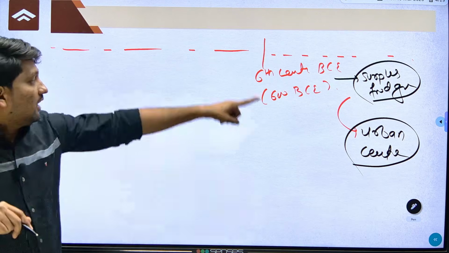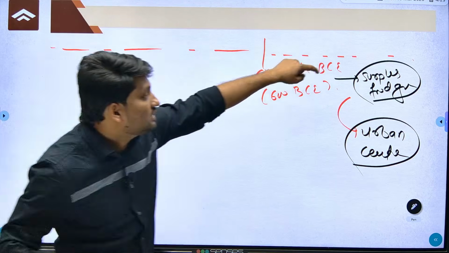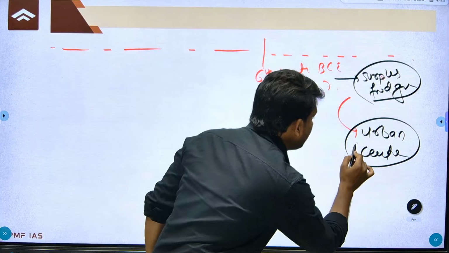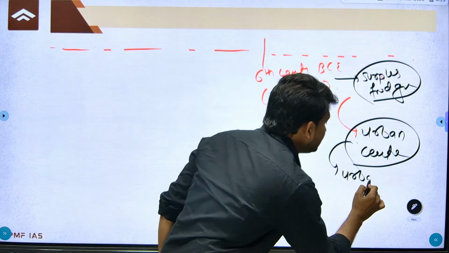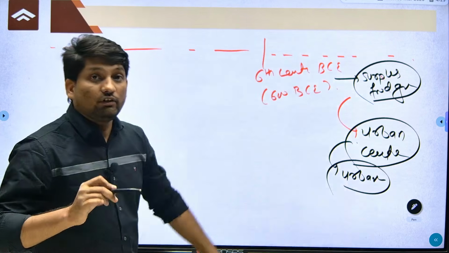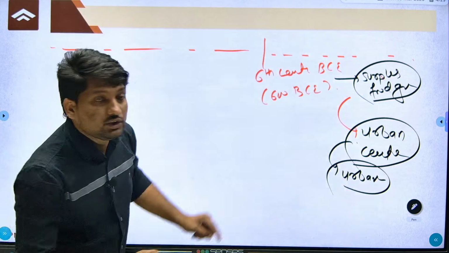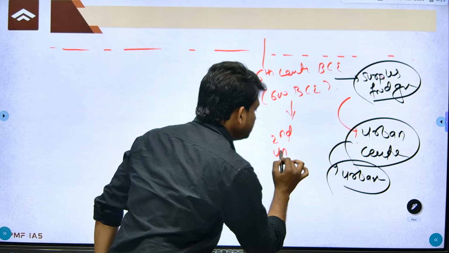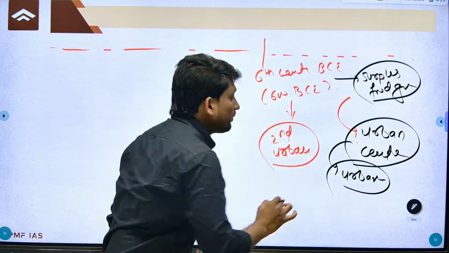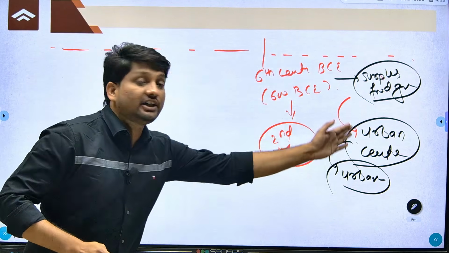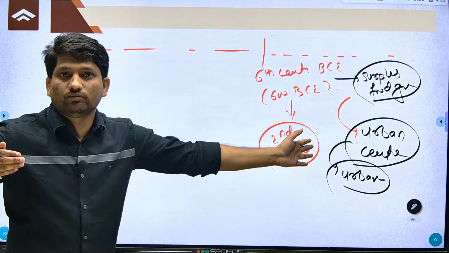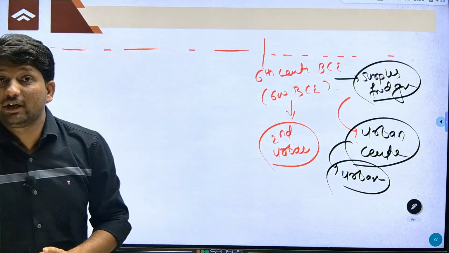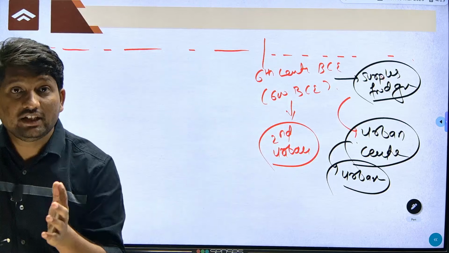So remember, after the 6th century BC, we have surplus food grain production, and because of this surplus food grain production, we have the development of urban centers, and this is urbanization. Remember, the development of urban centers in the 6th century BC was the second urbanization. The second urbanization continued till today also. Means after this there was no complete end of urbanization.